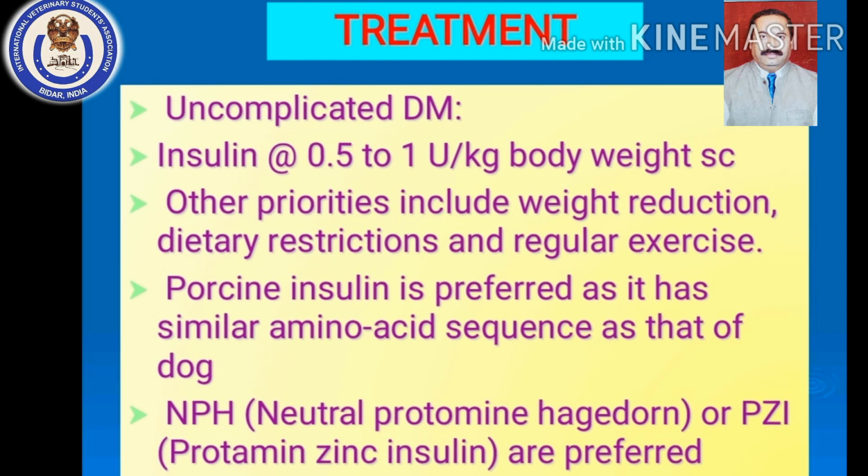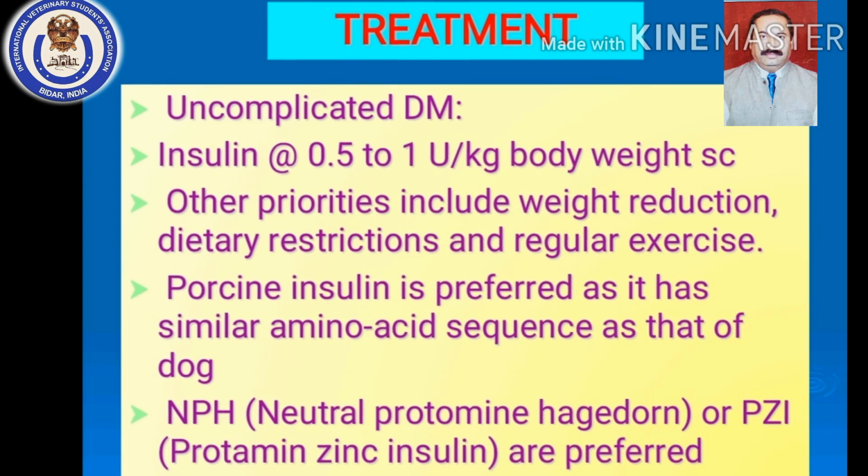You divide the food into 25% and 75%. Early morning at 8 o'clock you give the insulin and 25% of food, and then after 6 or 8 hours you give 75% of the meal, which will match with the rise in the adequate level of insulin and take care of the hyperglycemia occurring because of the food intake.